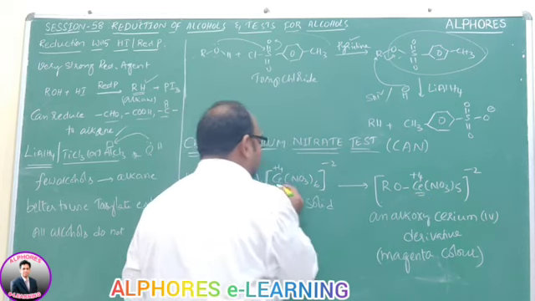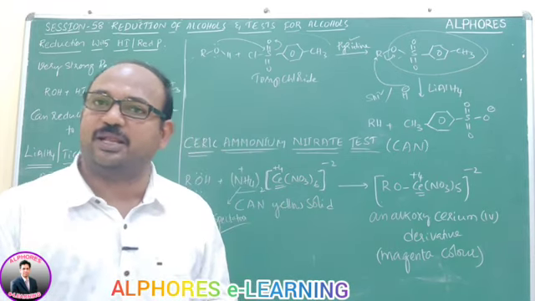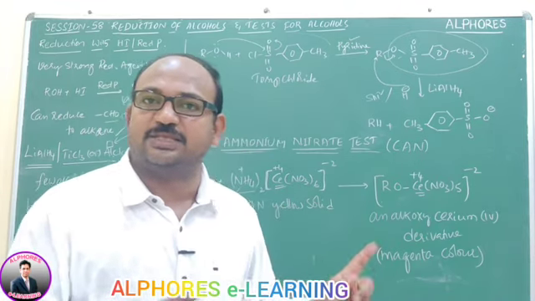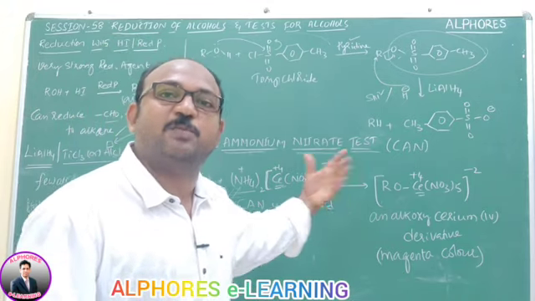There is no change in the oxidation state of +4, so this is neither oxidation nor reduction. This reaction is not a redox reaction; it is a displacement reaction.